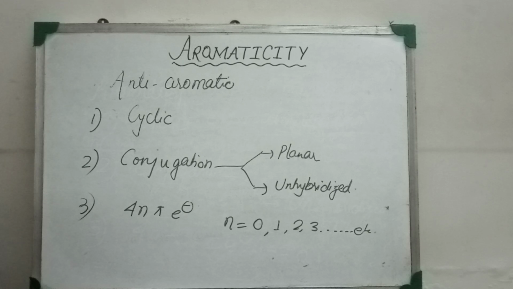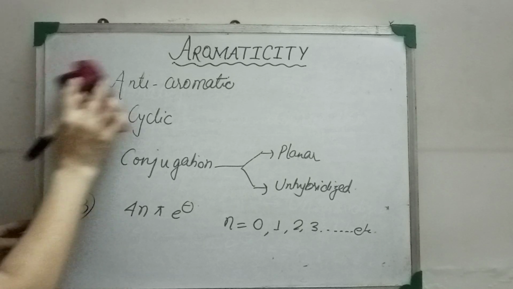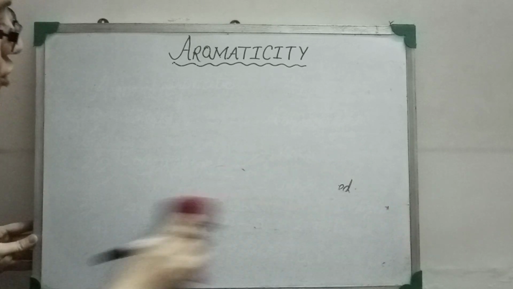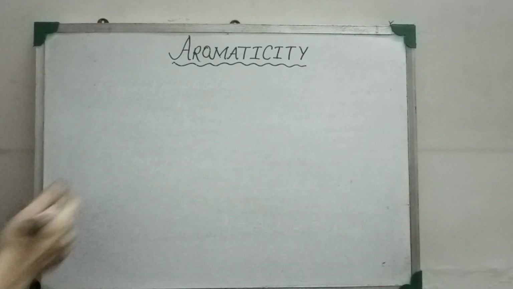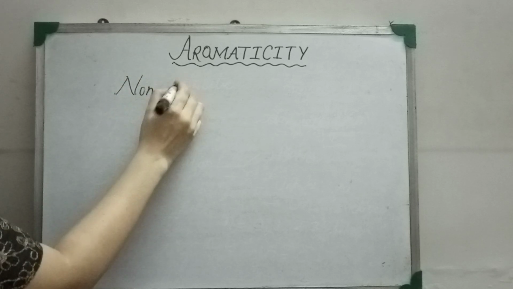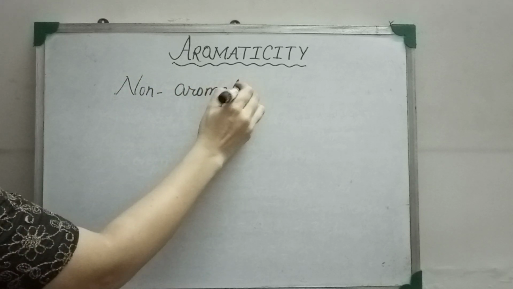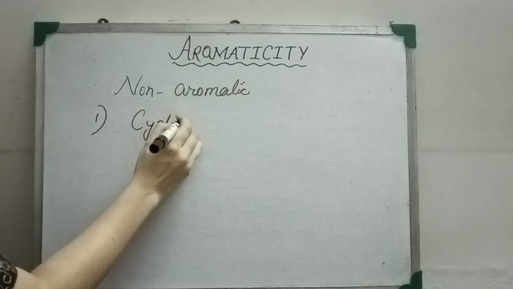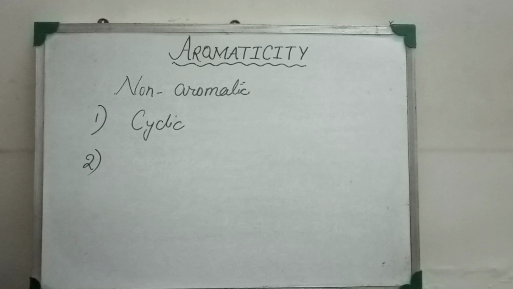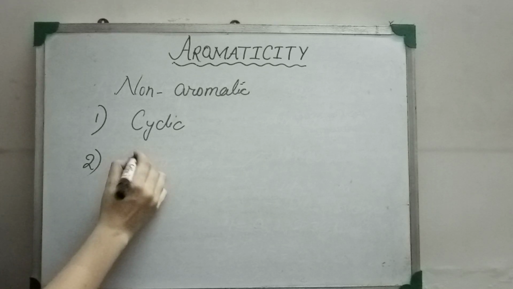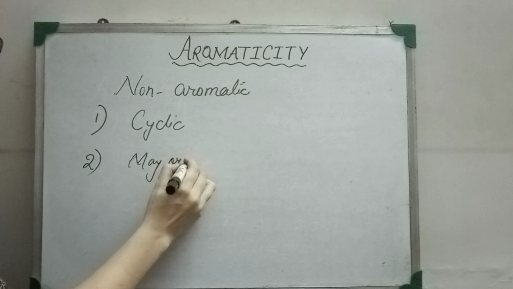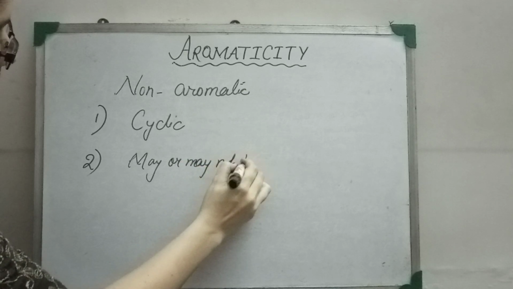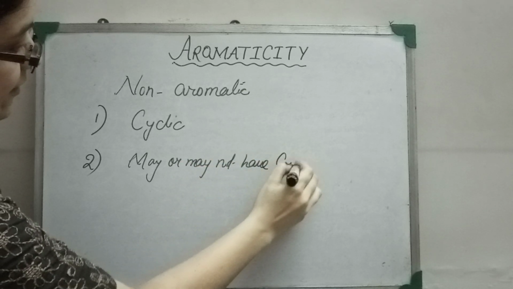There is a third type of compound, which is called non-aromatic compounds. And the criteria to be followed for non-aromatic compounds are: number 1, the molecule must be cyclic. The second one is that the molecule may or may not have a complete conjugation throughout the molecule.